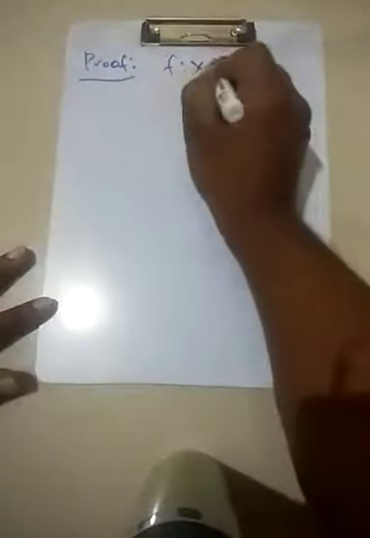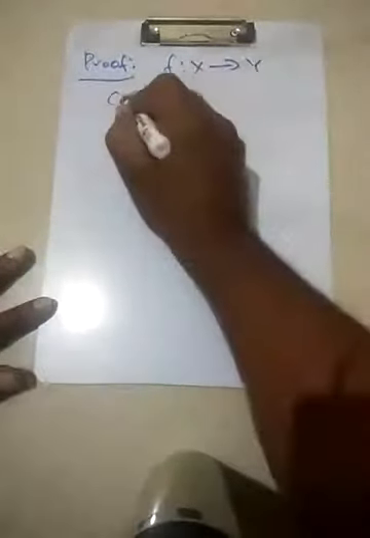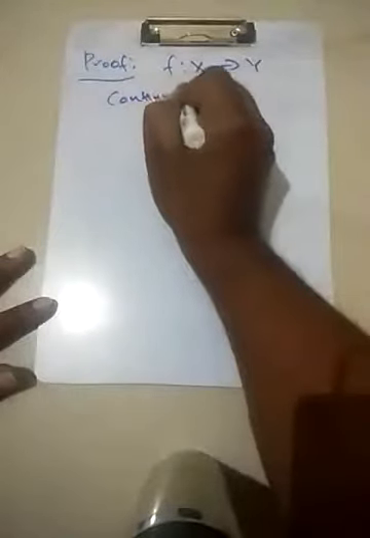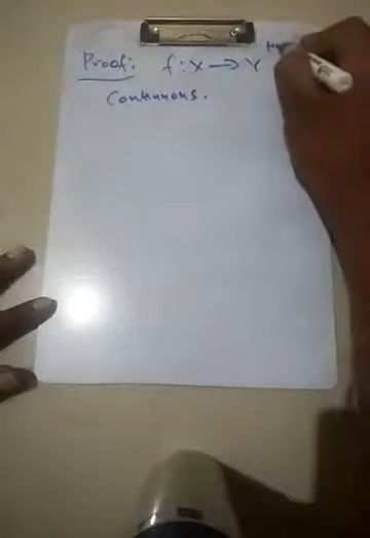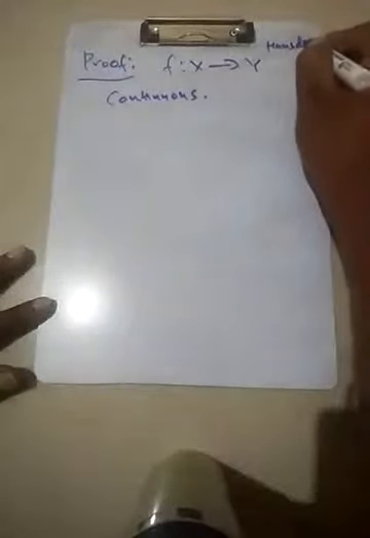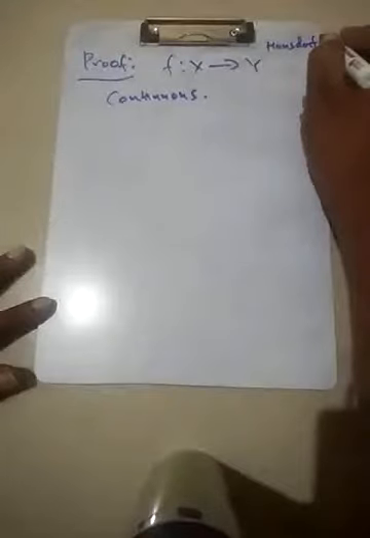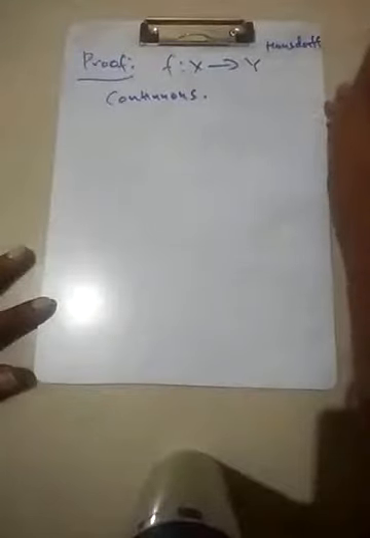Proof. So given f is a map from X to Y which is continuous, Y is Hausdorff and X is just given to be a topological space.